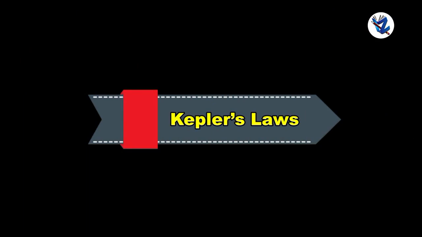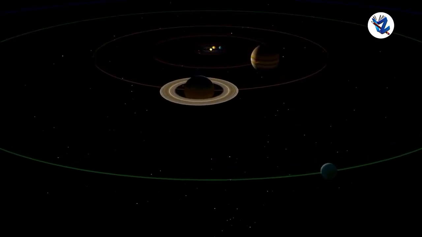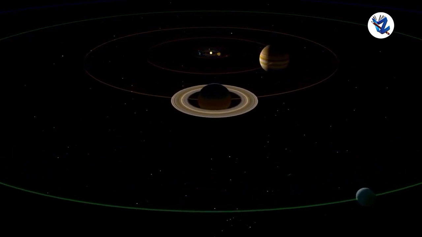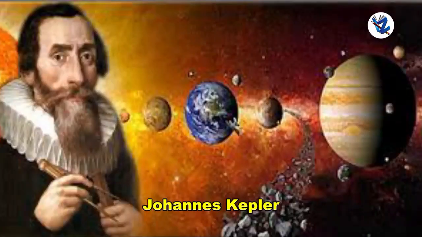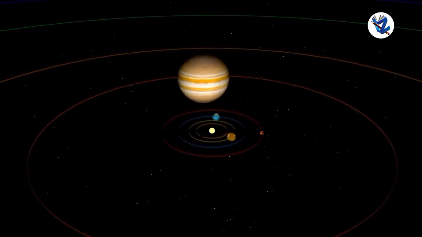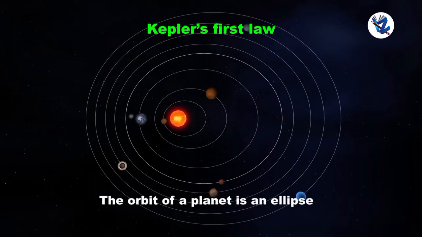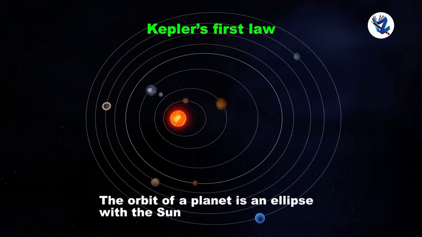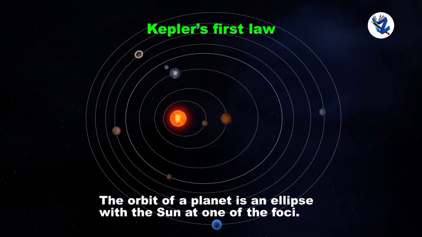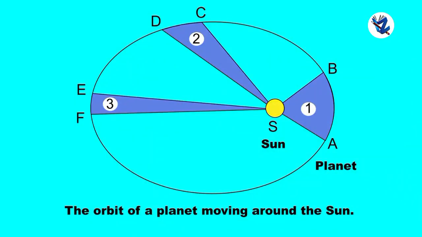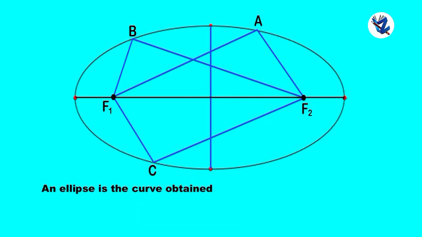Then Kepler's laws. By the 16th century, a lot of data were available about planetary positions and motion. Johannes Kepler studied this data and noticed that the motion of planets follows certain laws. So, Kepler's first law: the orbit of a planet is an ellipse with the sun at one of the foci. Here we can see the elliptical orbit of a planet revolving around the sun and the position of the sun indicated by S. An ellipse is the curve obtained when a cone is cut by an inclined plane.